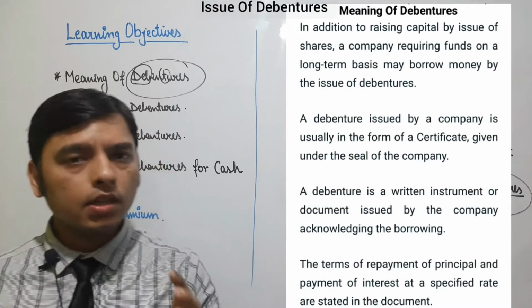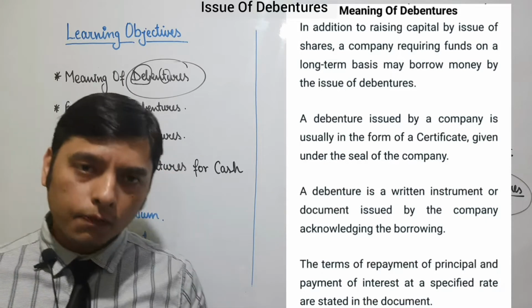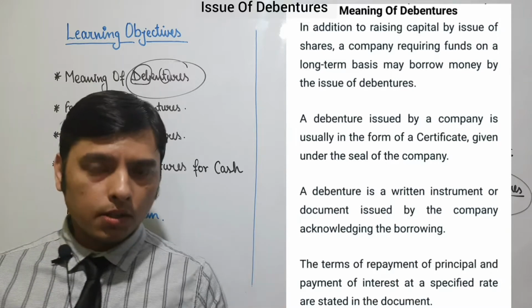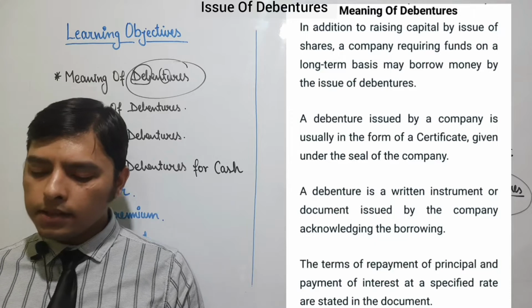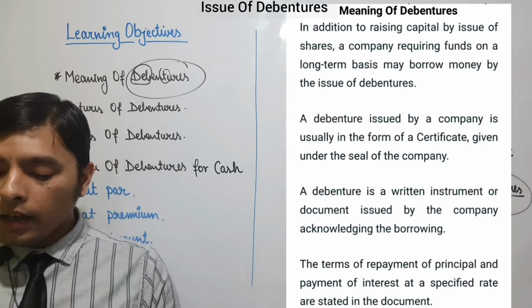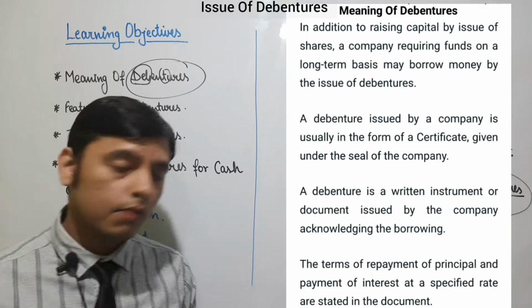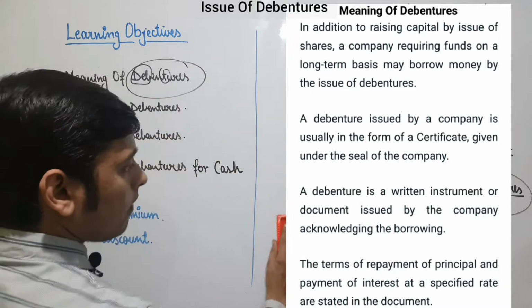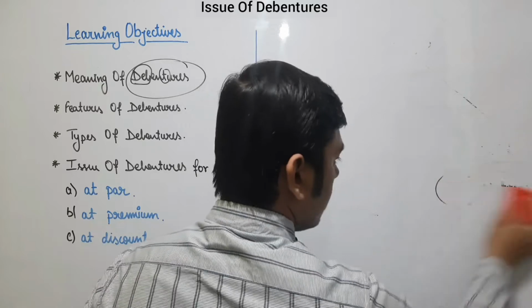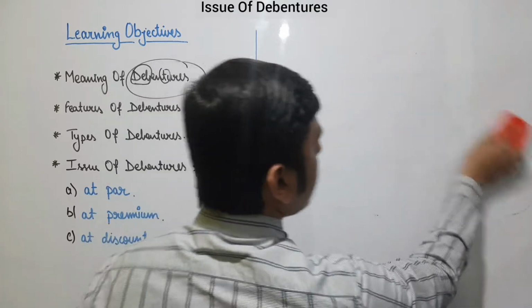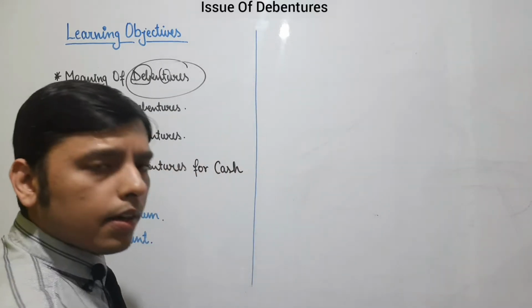What are debentures? Debentures are long-term loans. If we want to raise funds, we will move towards debentures. Now the next paragraph. A debenture issued by a company is usually in the form of a certificate given under the seal of a company. This is one of the most important things which I am going to explain now. The name is written that debentures are a written document.